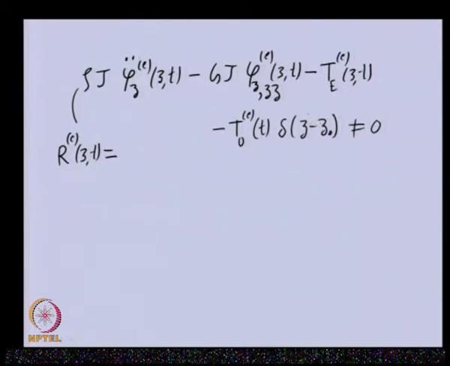Now we want to minimize this residual as we do in the Galerkin method, by multiplying by the shape function and equating it to 0. So this is the Galerkin method. Now I am substituting the residual in the next slide, and we get terms like this, with the residual expressed within the bracket.